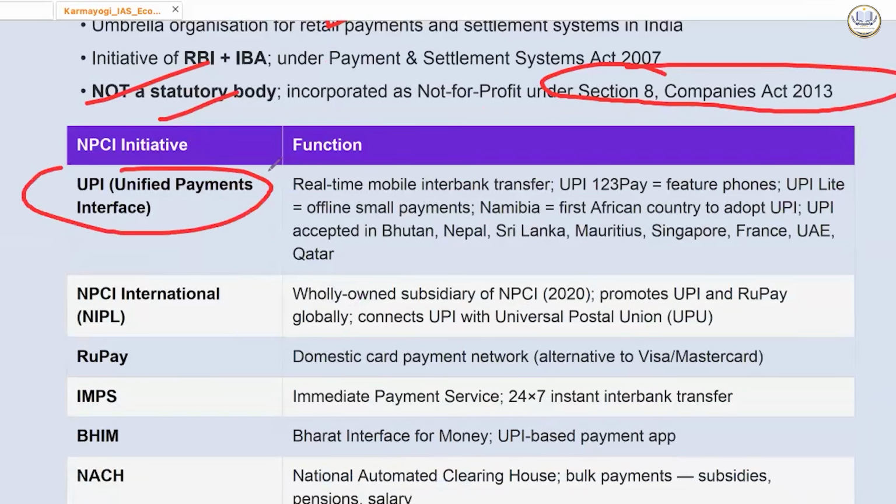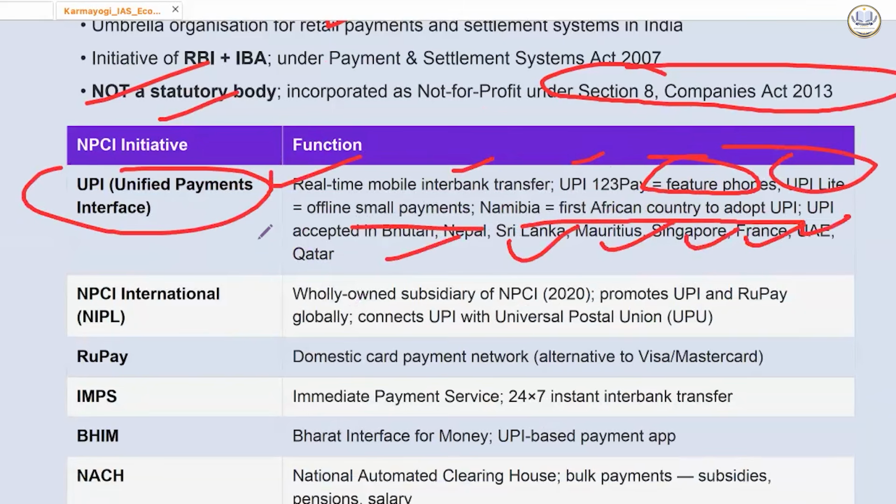UPI, we all do real time mobile interbank transfer. UPI 123 Pay will also be available in feature phones. UPI Lite, offline small payments. Namibia, first African country to adopt UPI. ठीक है. Bhutan, Nepal, Sri Lanka, Mauritius, Singapore, France, UAE, Qatar. We have expanded our UPI network. Recently, a very important PIB article also came. So it is important for this year's examination.